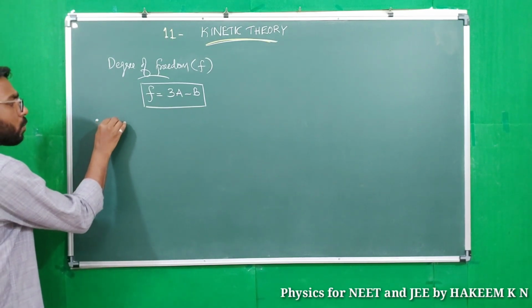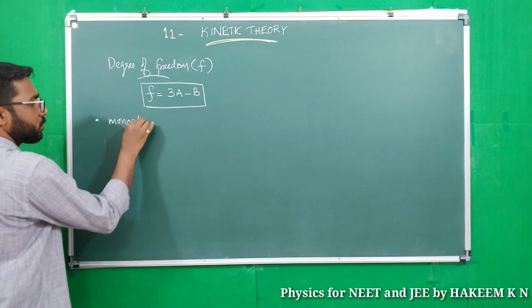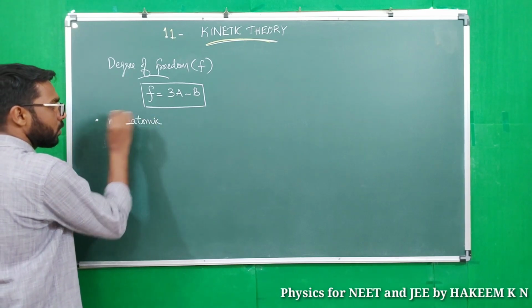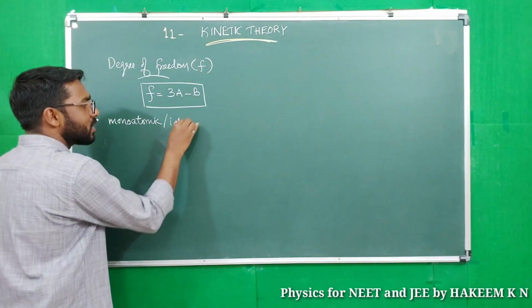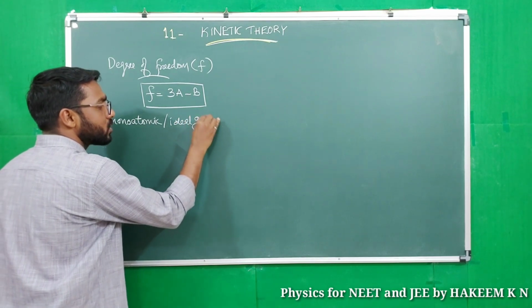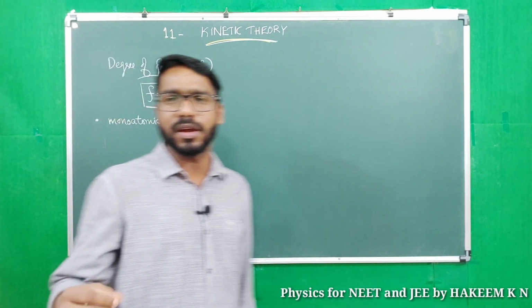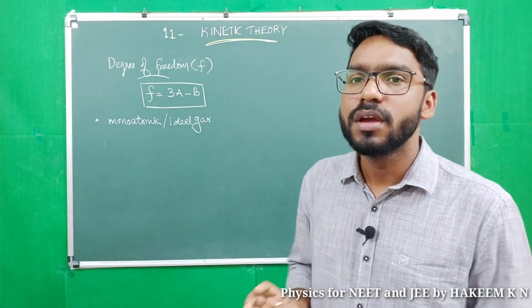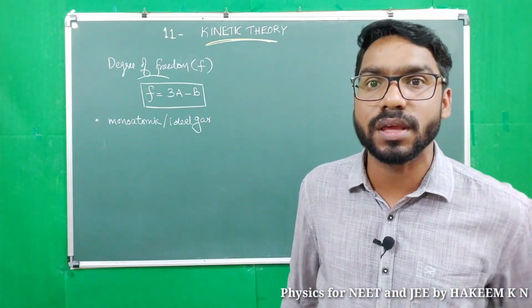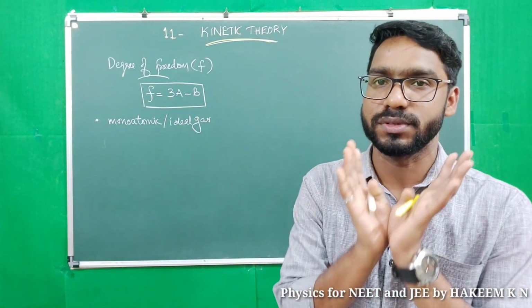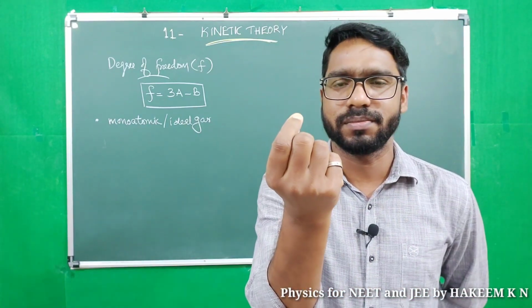For monoatomic, we deal with ideal gas with monoatomic molecules. We will compare ideal gas with monoatomic. For ideal gas, intermolecular force is 0, interatomic force is also 0. Monoatomic, a single atom.